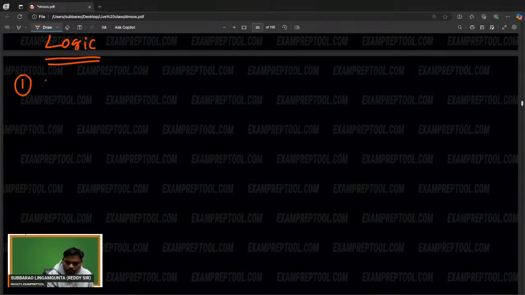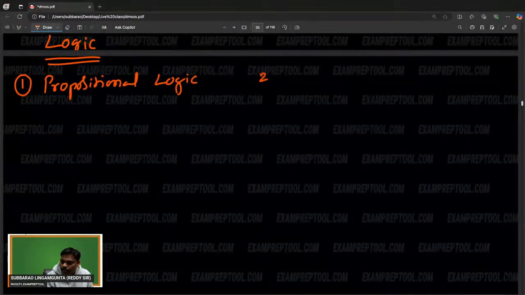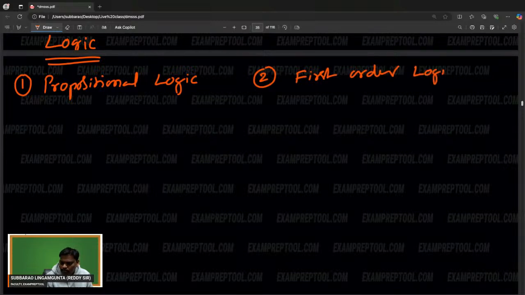First one, propositional logic. Second one, first order logic.